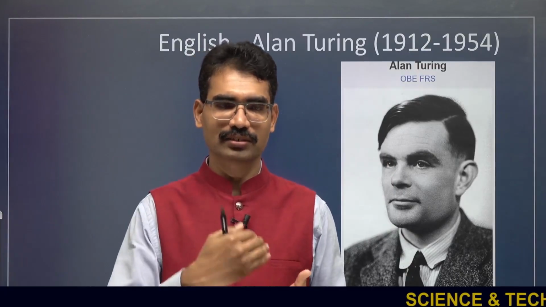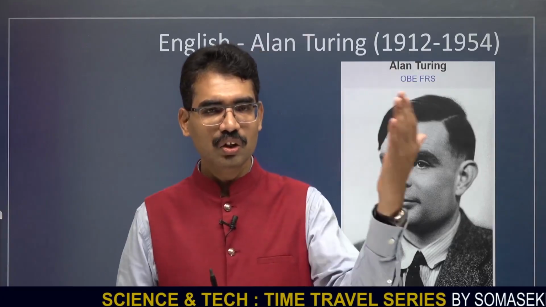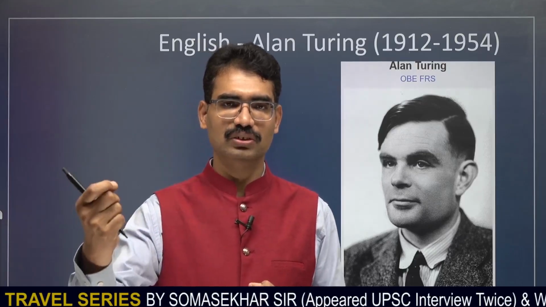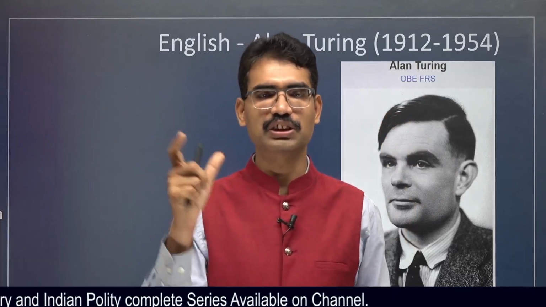You text a message: would you like pizza? You get a response: I like pizza. And you again message the second one. You also get the response: I like pizza and I need extra cheese. Now, can you differentiate which is machine and which is human being?